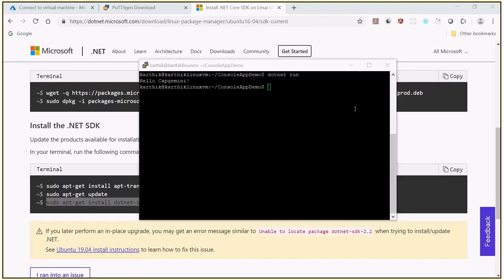Let me clear the screen. To create it, let me first come out of the console application folder. If you say ls, you can see there is a folder called console app demo.